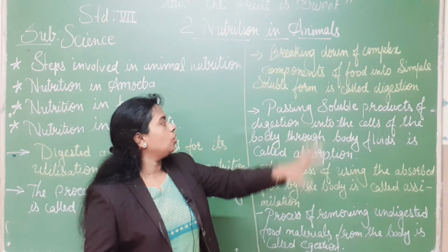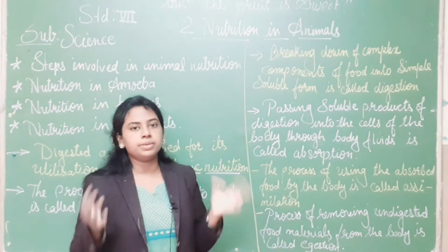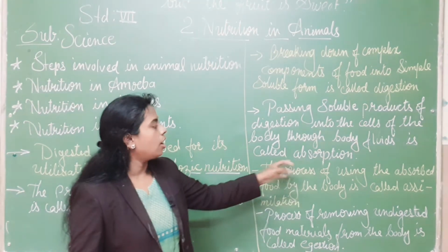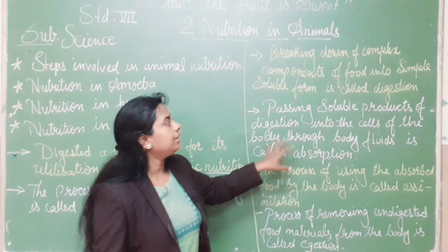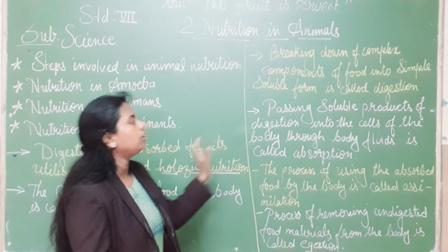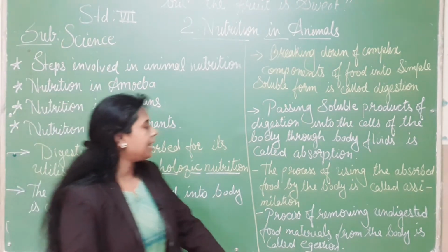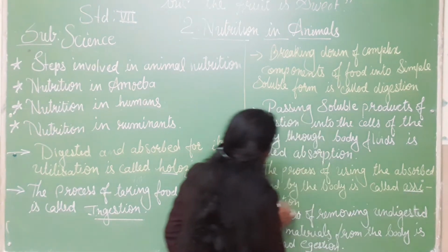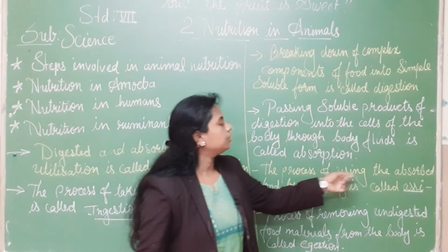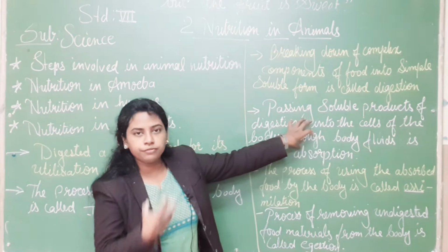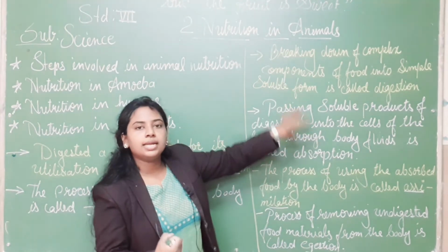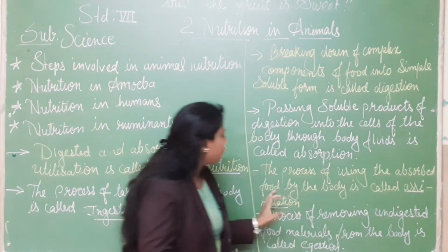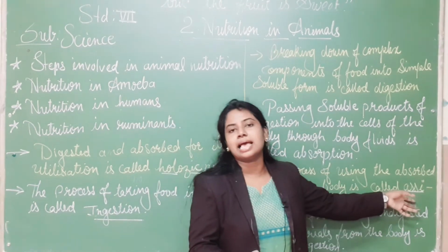Whatever soluble substances, the vitamins, everything present, that is passing through the body. This is called absorption. These are the definitions, just keep them in mind, don't get jumbled. Next, assimilation. Assimilation means what? A process of using the absorbed food. Here we have absorbed the food, here we got it digested, then the food is absorbed. The process of using the absorbed food by the body is called assimilation.